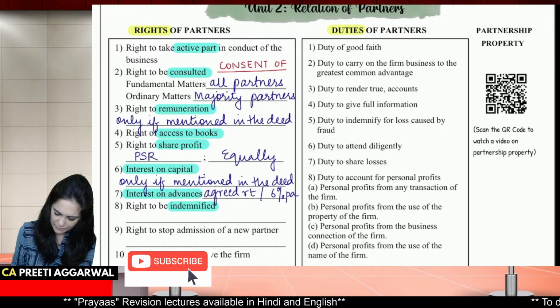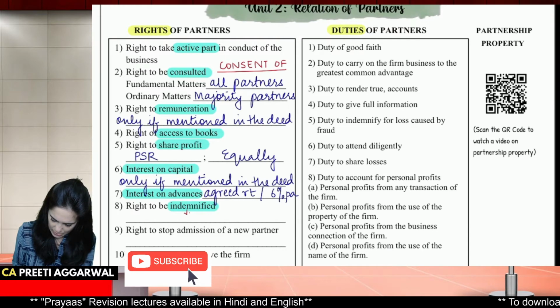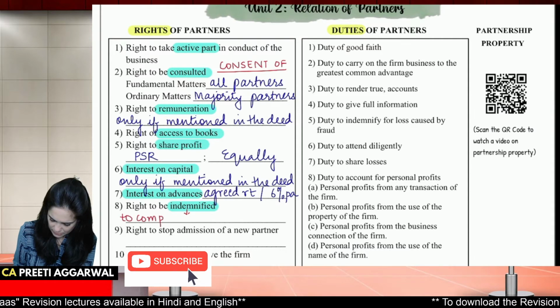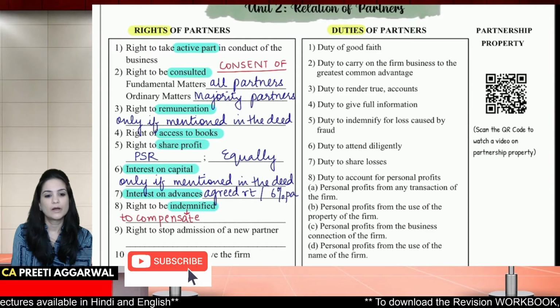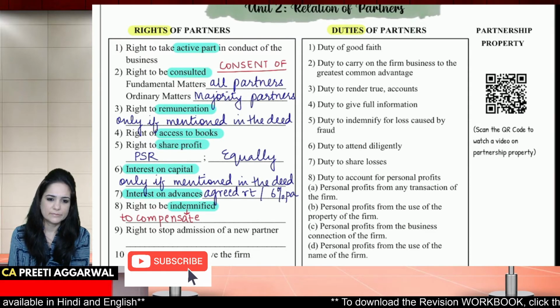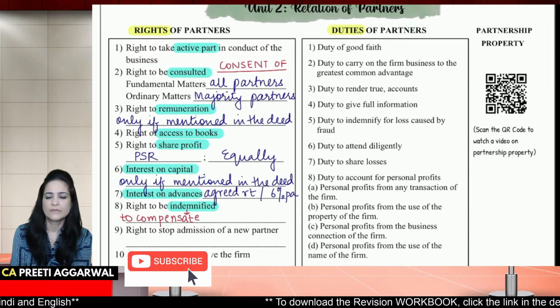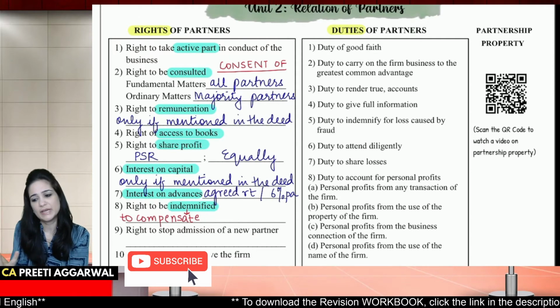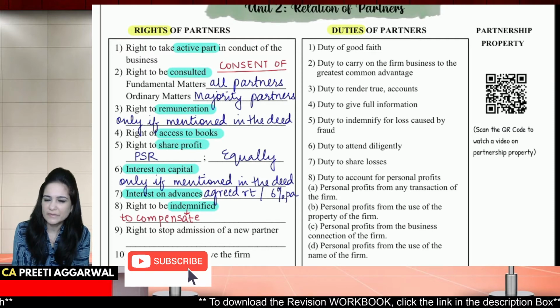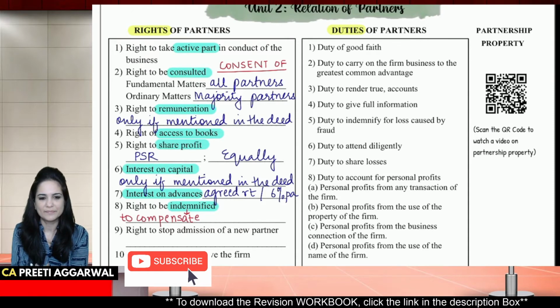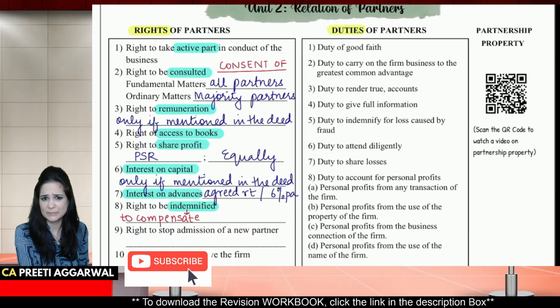Write the meaning of indemnify, students. Indemnify means to compensate. So, if the partner has incurred some expense for the firm, later on he can claim that from the firm, because it's the firm's expense, not his expense.